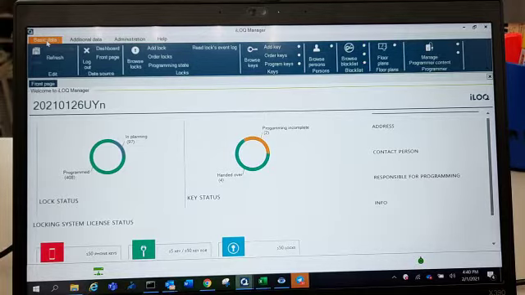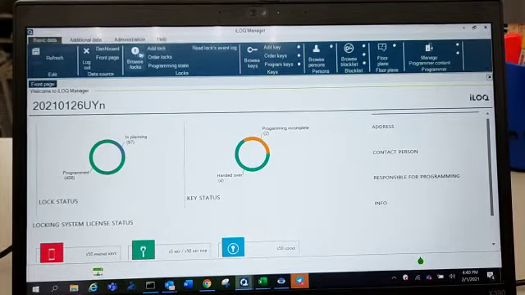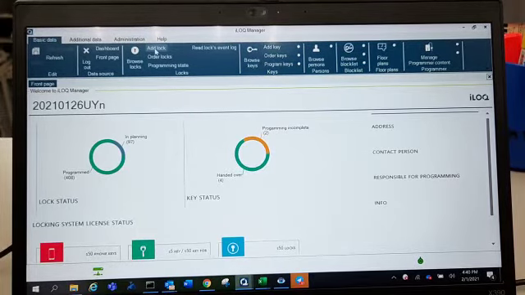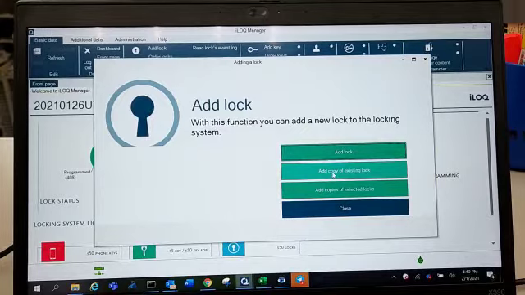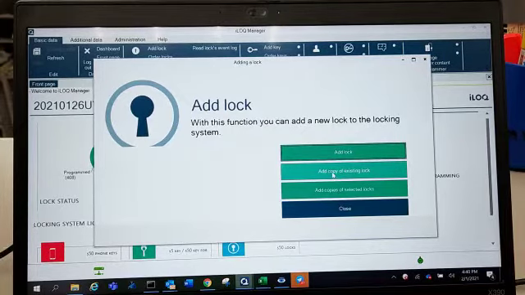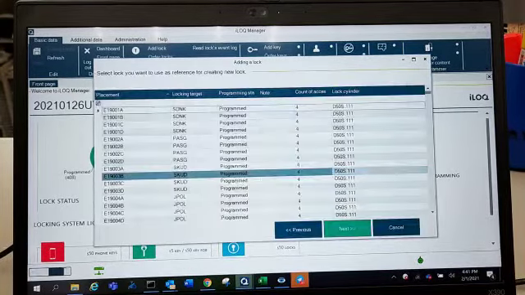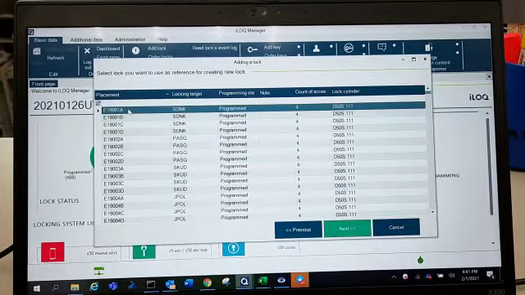So first we go to the basic data and then click add lock. From here we can choose either add lock or add copy of existing lock. So now we are going to click add copy of existing lock because we already created some padlocks earlier. So click either one here and then next.